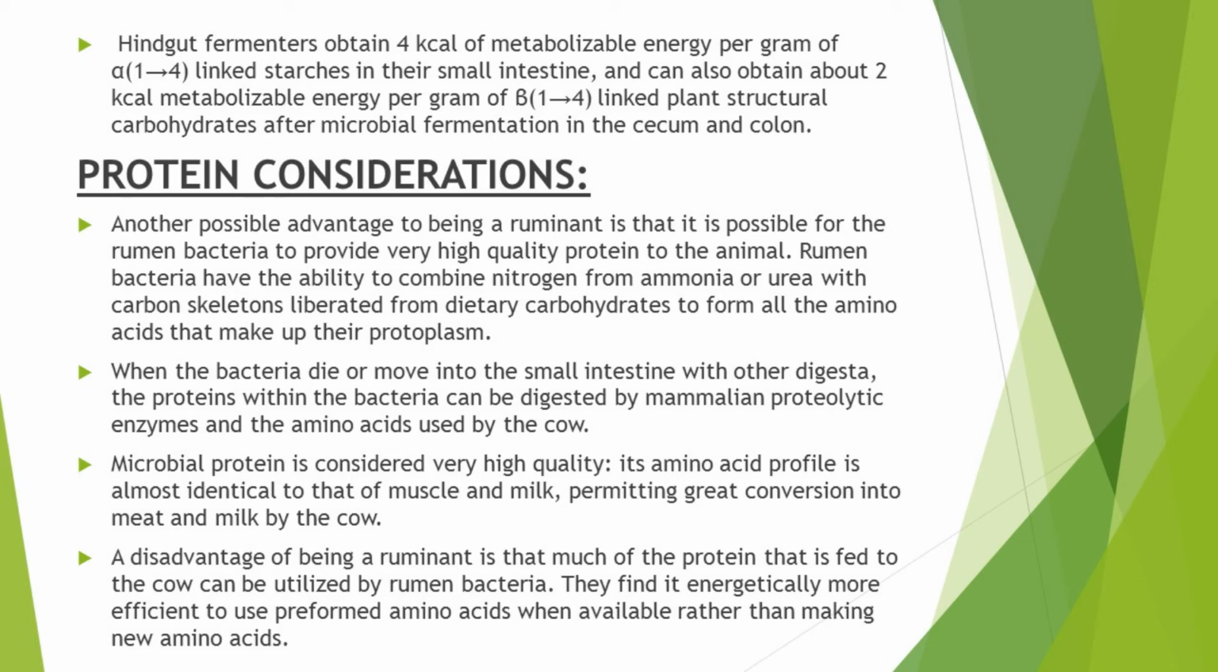Similarly, when the bacteria die or move into the small intestine with other digesta, the proteins within the bacteria can be digested by the mammalian proteolytic enzymes, and amino acids are used by the cow. So the digestion of the bacterial proteins releases amino acids, and these amino acids are then used by the ruminant or host animal. The proteins produced by these rumen bacteria are considered of very high quality, and their amino acid profile is almost identical to that of the muscle and milk. So it helps the conversion of these amino acids into the milk and meat by the host animal.